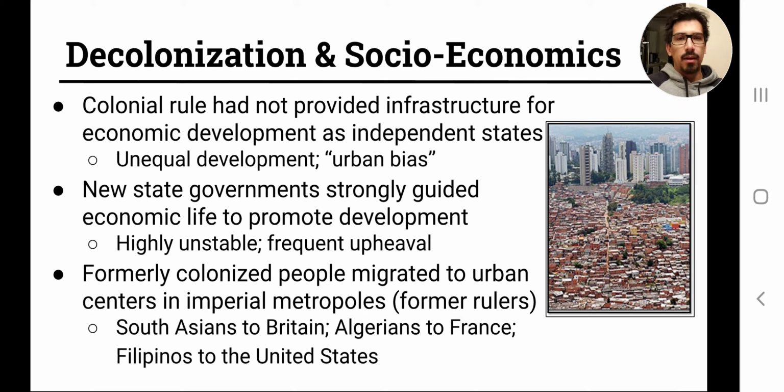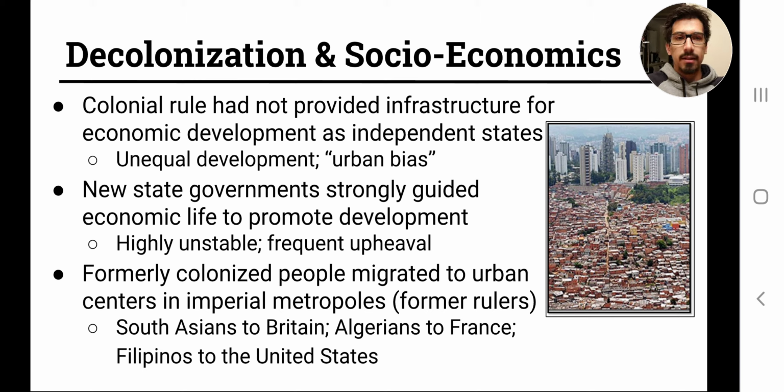Another point here, the new state governments strongly guided the economic life in these states. And the reason they did that was because, again, the infrastructure didn't exist and the private sector was not well developed. And so they didn't have a private economy that could push development. The problem with this was that it was unstable and there was a lot of upheaval because of the weaknesses of the new governments that were put into place after Europeans left the nations that they had formerly colonized.